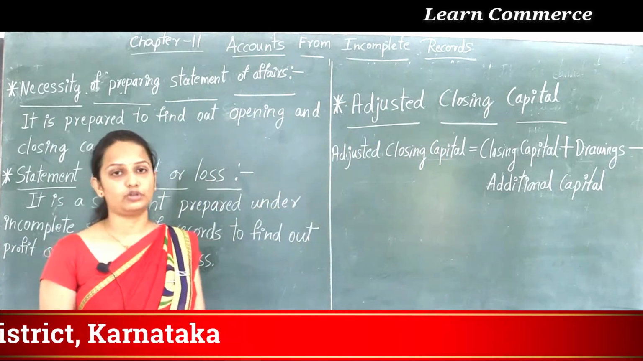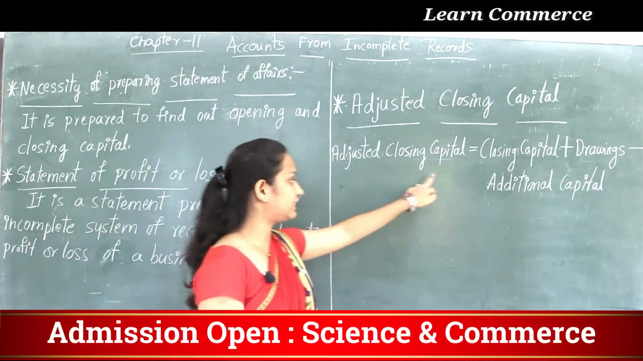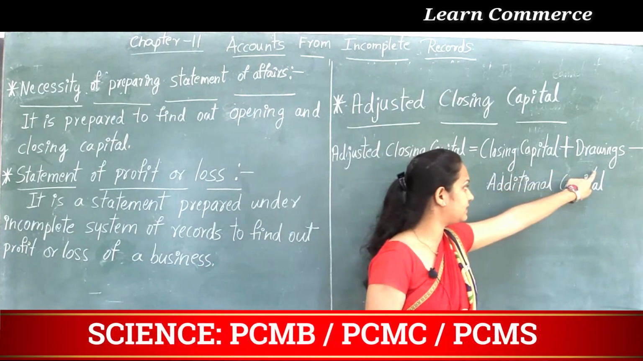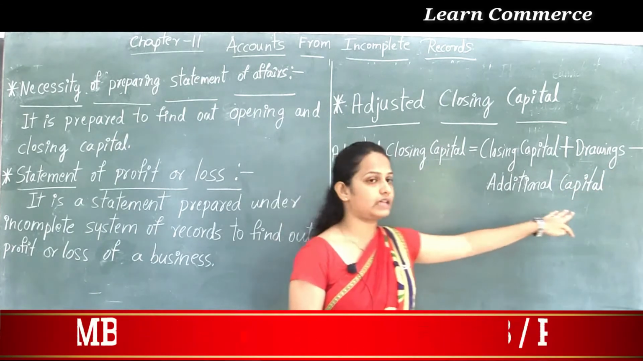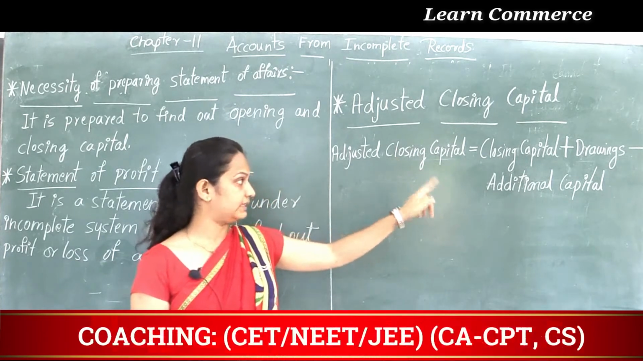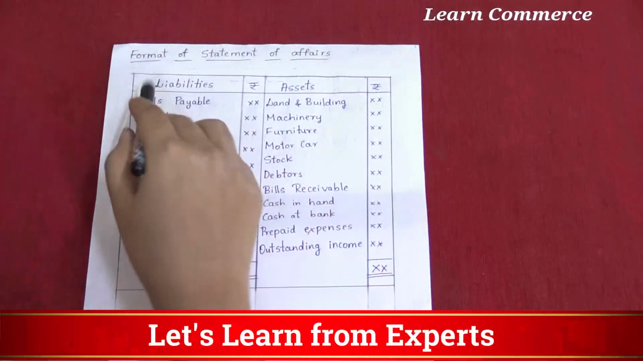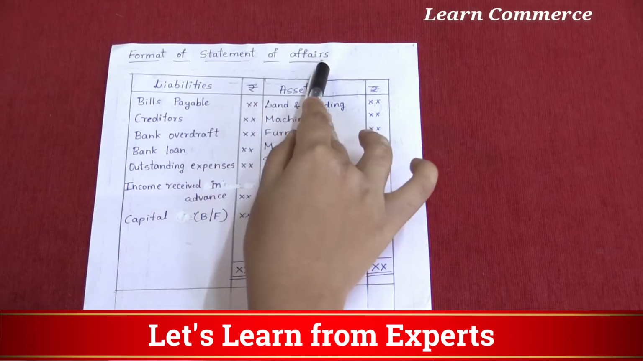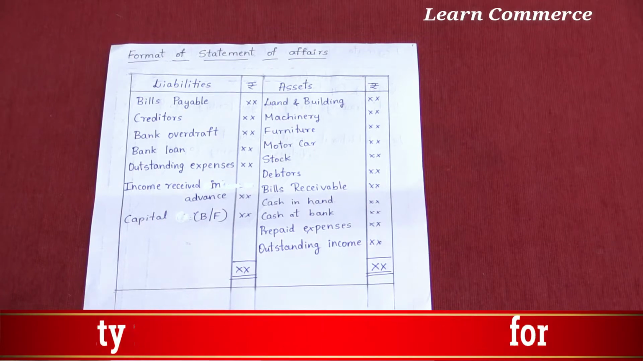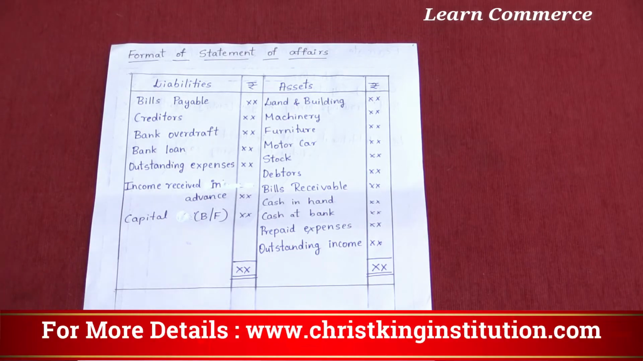Then next one, adjusted closing capital. The formula to calculate the adjusted closing capital, just write it. Adjusted closing capital is equal to closing capital plus drawings minus additional capital. I will repeat. Adjusted closing capital is equal to closing capital plus drawings minus additional capital. Format of statement of affairs. I already told, statement of affairs is nothing but the same as a balance sheet. Let's see the format of statement of affairs.